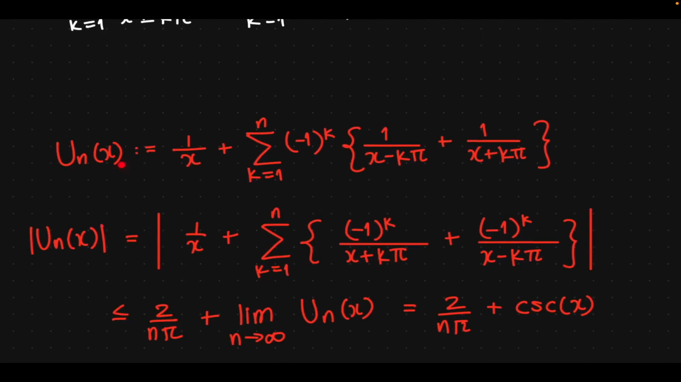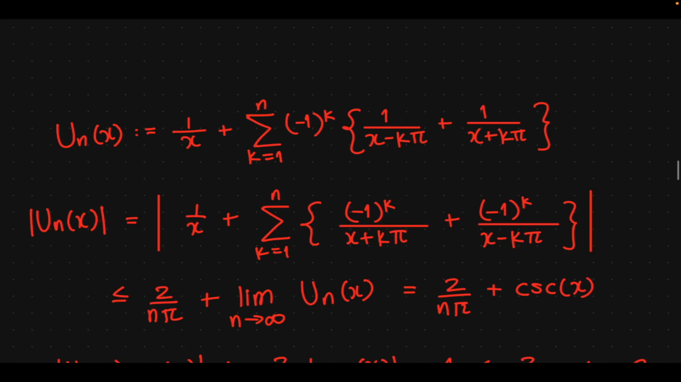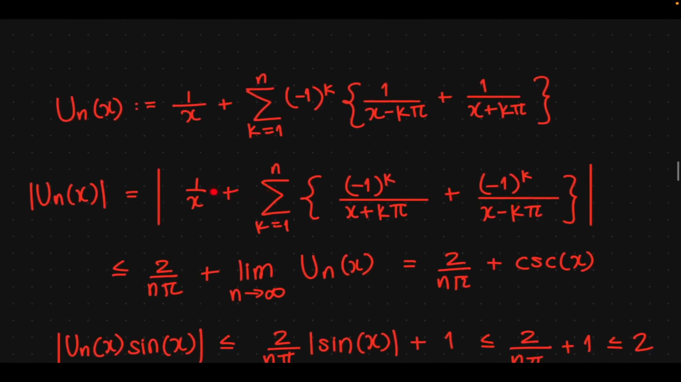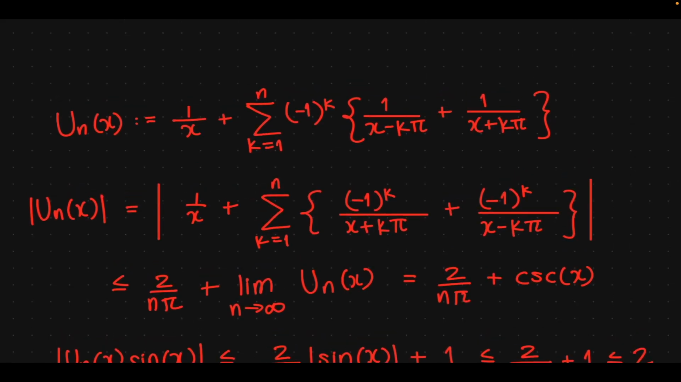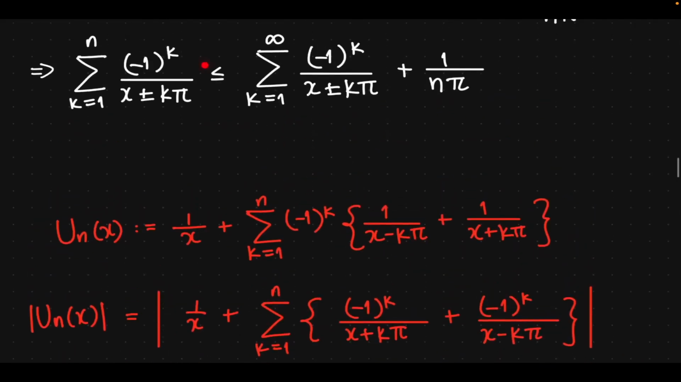So now u_n, which was 1 over x plus the sum k equals 1 to n of minus 1 to the k, 1 over x minus k pi plus 1 over x plus k pi. If we consider the absolute value of u_n of x, we get the absolute value of all those things. But we know what the upper bound on each of them is. Okay, so what's happening here is a little obscure. I skipped one step actually. I'm going to use the upper bound that we got here on each of these individually.